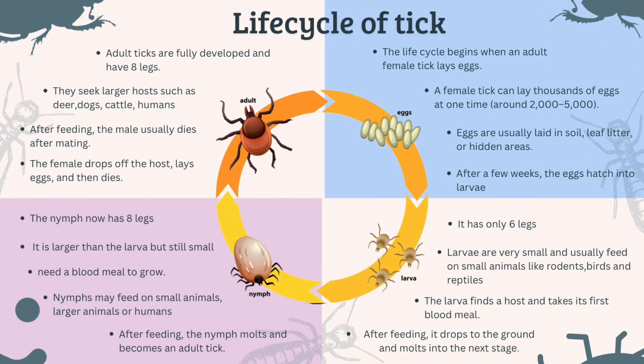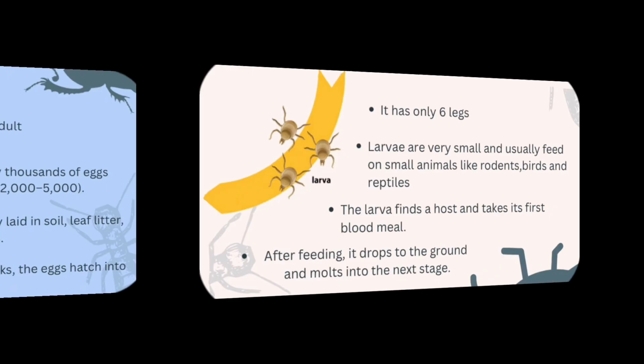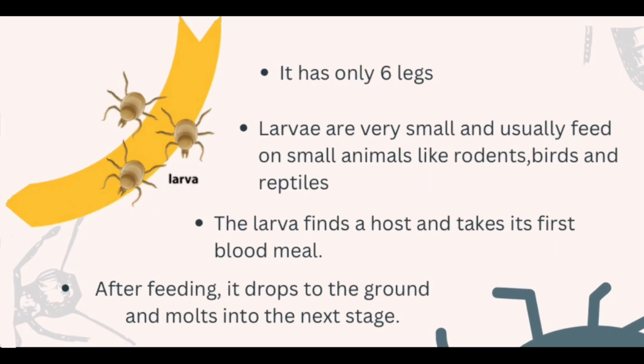Moving to the life cycle of the tick, the cycle begins when an adult female tick lays eggs, especially thousands of eggs at one time, around 2 to 5,000. These eggs are usually laid in soil, leaf litter, or hidden areas, and after a few weeks, the eggs hatch into larvae. At this stage, the larva has only 6 legs and is very small, usually feeding on small animals like rodents, birds, and reptiles. Once the larva finds a host and takes its first blood meal, it drops to the ground and molts into the next stage.